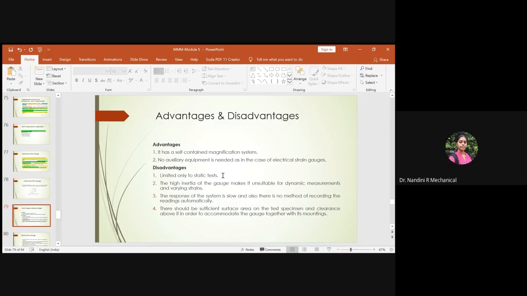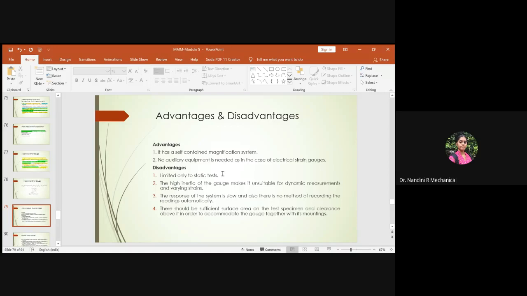Second, the high inertia of the gauge makes it unsuitable for dynamic measurements. Since it can stay without changing for a longer period of time, you can say it has a high inertia effect. Due to the high inertia of the gauges, we cannot use mechanical strain gauges for dynamic measurements and varying strain. So this is the reason why it is restricted to only static tests.